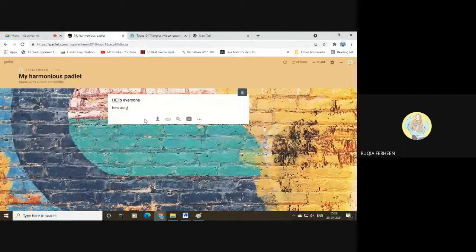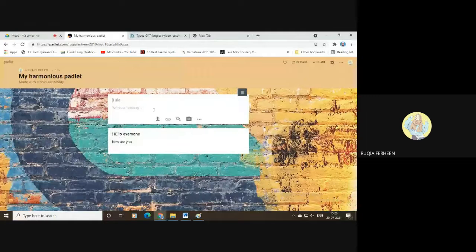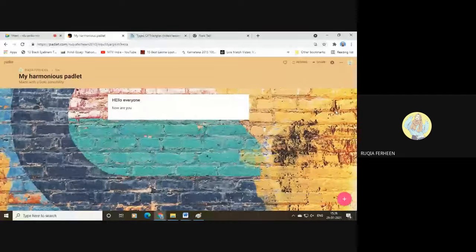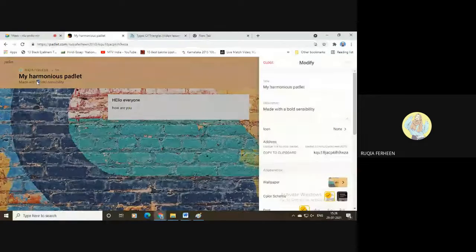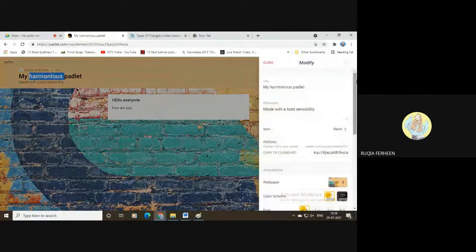See, the first post is in the middle of the page here, and the second post, if you want to add it, it will just be okay. I want the newest post to come in the bottom, that is, to appear at the last. So I'll select that setting, double click on this harmonious Padlet, and you'll get this window.